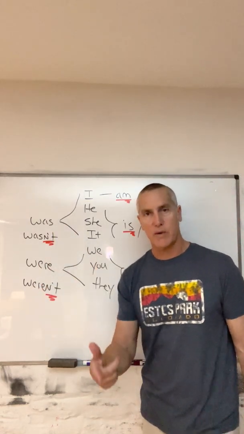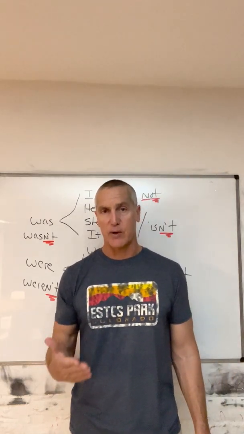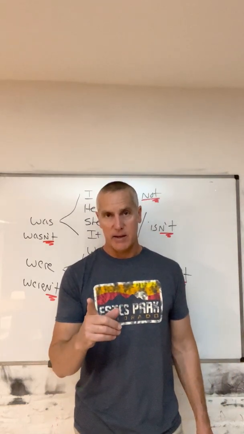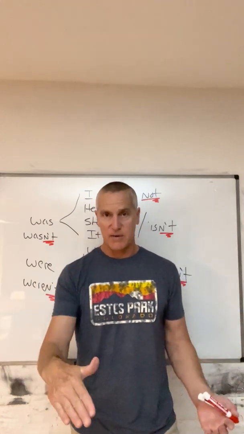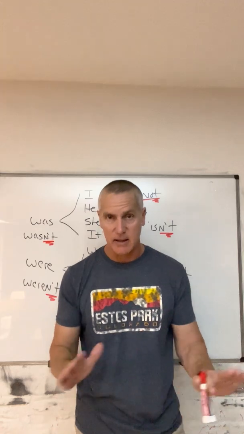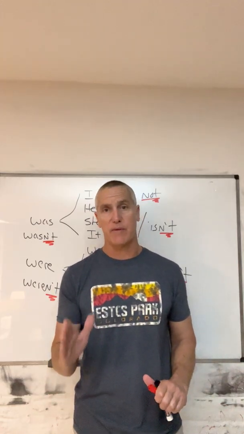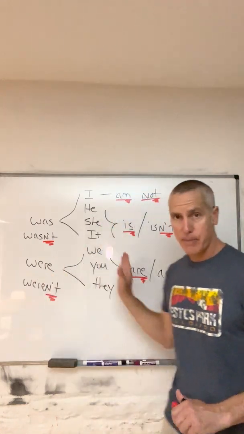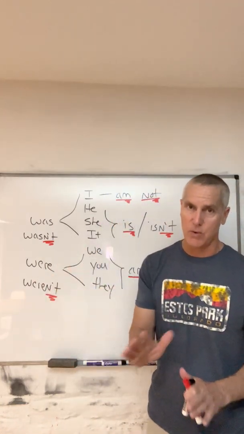Let's do a quick review of some of the common sentences with the verb be and the formula for questions and negative statements. It's exactly the same every time, every sentence with the verb be, present and past. So simple.